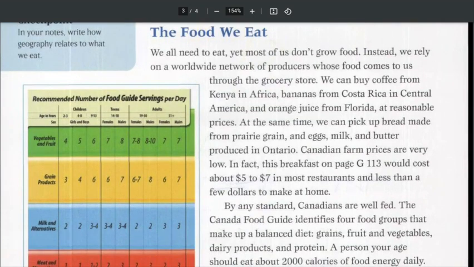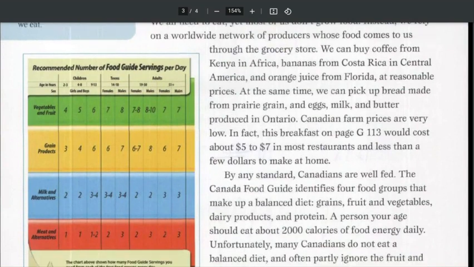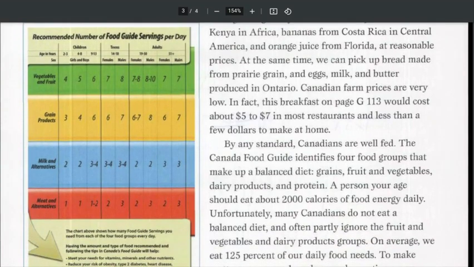In fact, this breakfast on page G113 would cost about $5 to $7 in most restaurants and less than a few dollars to make at home. Now, this book is about 12 or 13 years old, so the prices would have gone up since then. Also, the next paragraph I'm going to read is about the Canadian Food Guide, which has been completely redone in the last few years as well. So this diagram we see on the left is out of date.